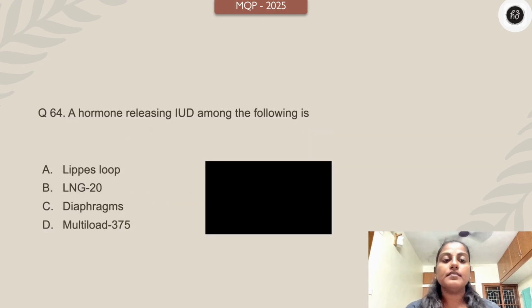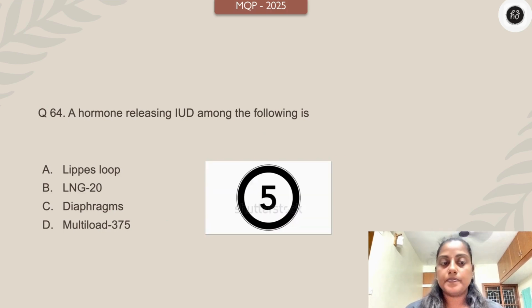A hormone releasing IUD among the following. Lippes loop, LNG 20, diaphragm, Multiload 375. Your time starts 3, 2, 1, right now.